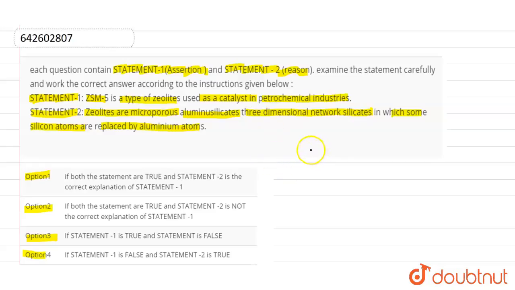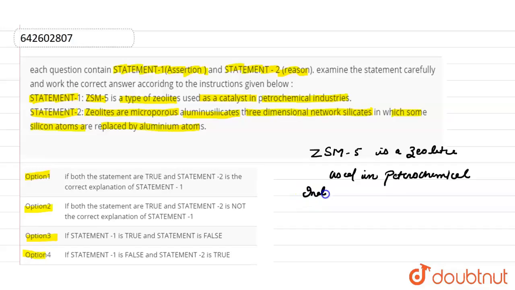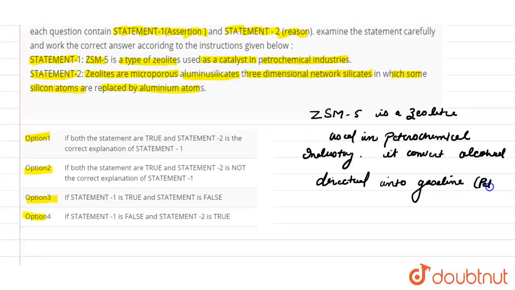Okay, so first of all, ZSM-5 is a zeolite catalyst which is used in the petrochemical industry as it converts alcohol directly into gasoline, which is petrol.